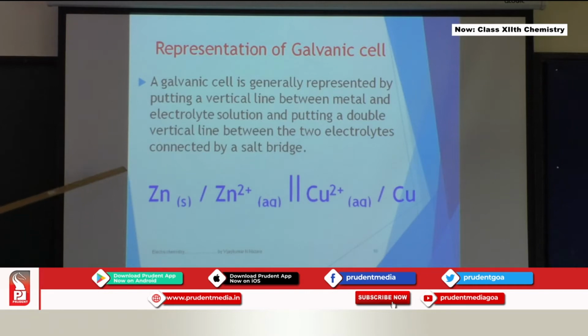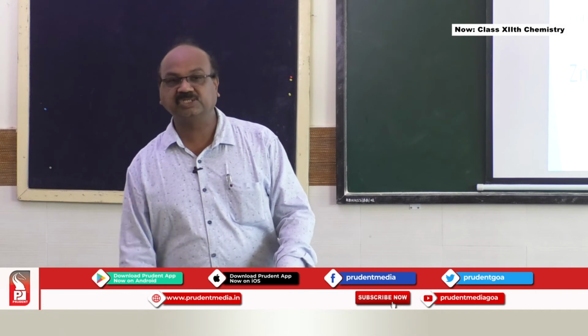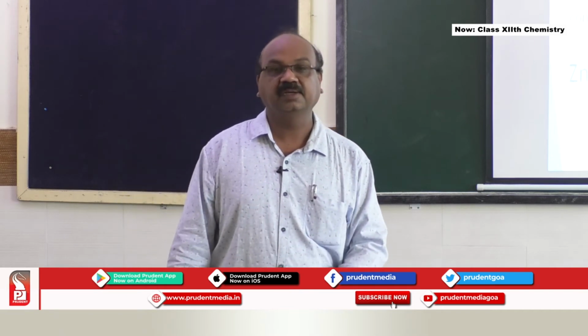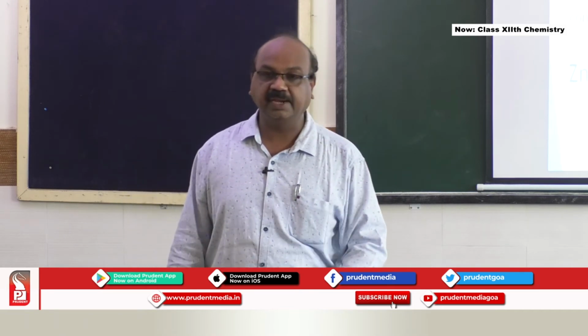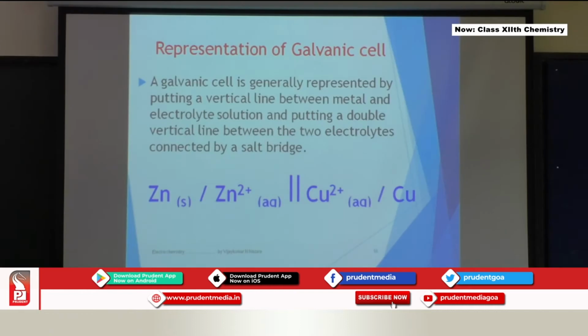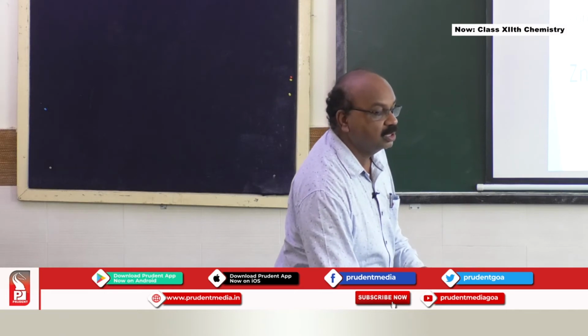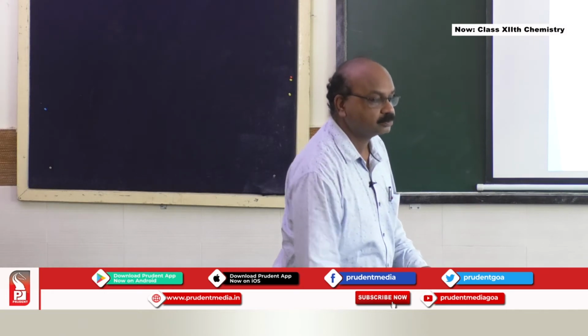The copper is solid, the S is not shown there, but it is S. So generally when you represent a cell, what is shown on the left hand side is the half cell that undergoes oxidation, the anode. On the right hand side is the cathodic compartment. So the anodic compartment and the cathodic compartment are shown. And this is how you represent a cell.